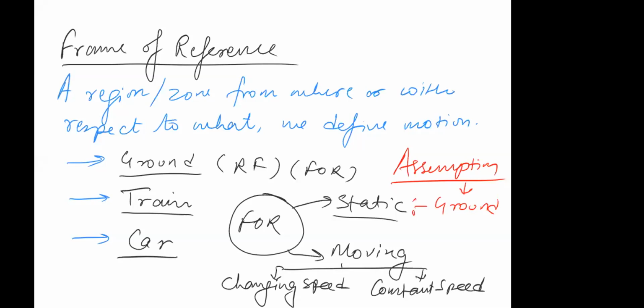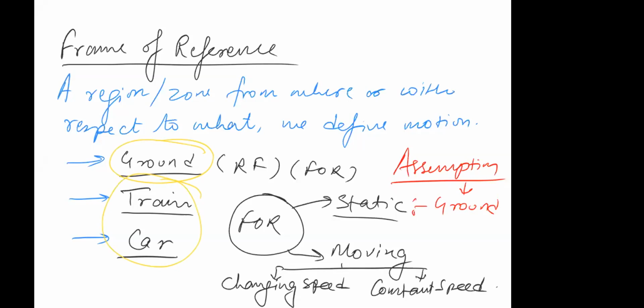Understood this or not? Your frame of reference can be stationary or moving. If it's moving, while moving it will either change its speed or not change speed. There are only two possibilities, right? Correct? Yes, sir.